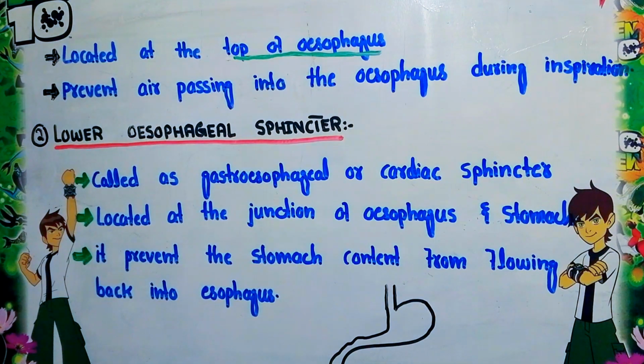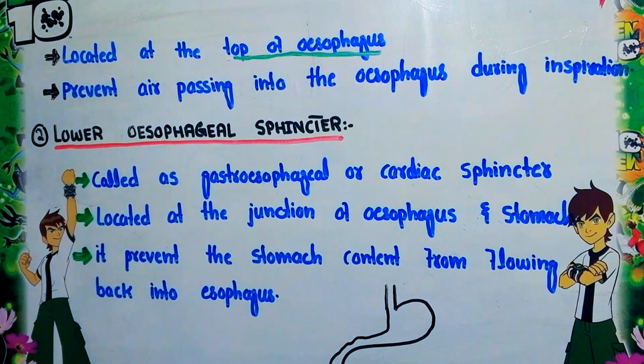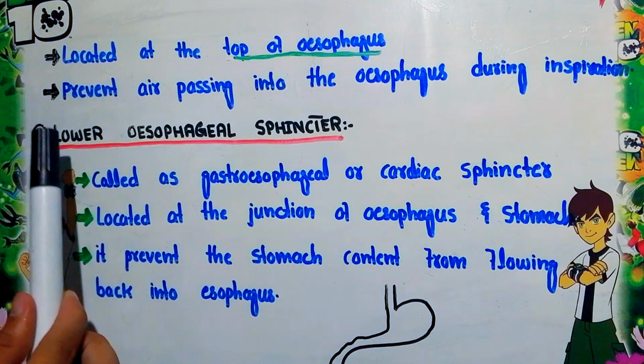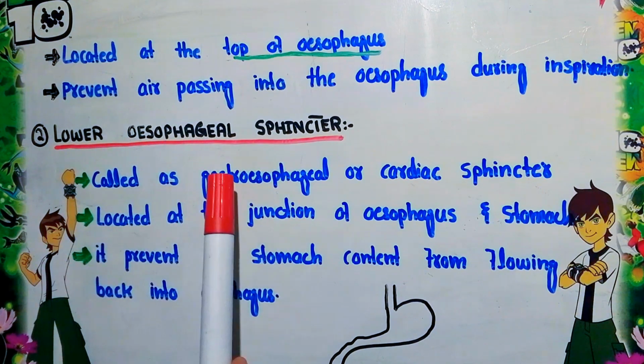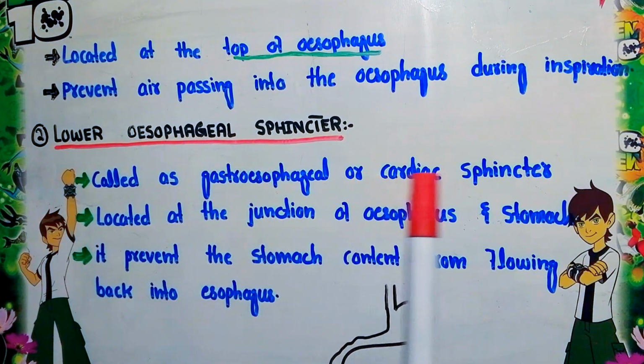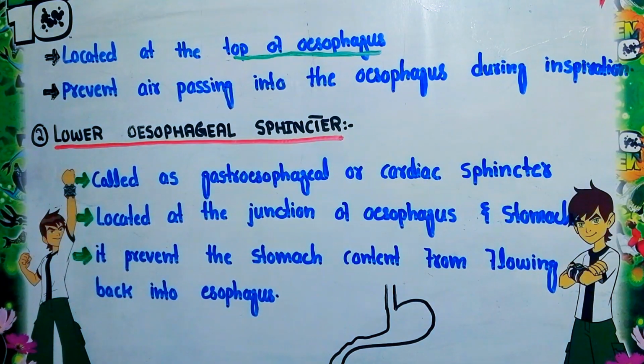Now the next sphincter present in the esophagus is the lower esophageal sphincter. The other terms used for the lower esophageal sphincter are gastroesophageal or cardiac sphincter. So why is it called the gastroesophageal or cardiac sphincter?